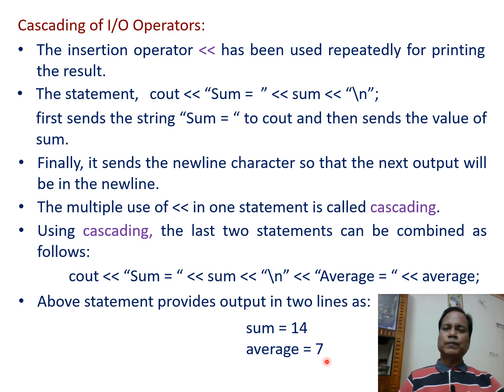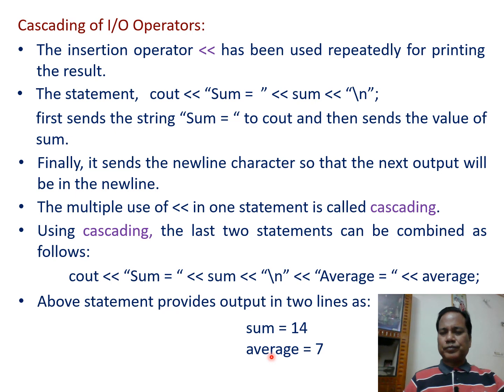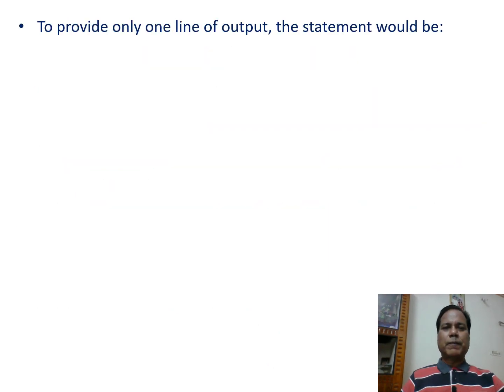So using cascading of the input output operators, here in this case output operators, we can display a number of values and strings in a number of rows using a single statement.